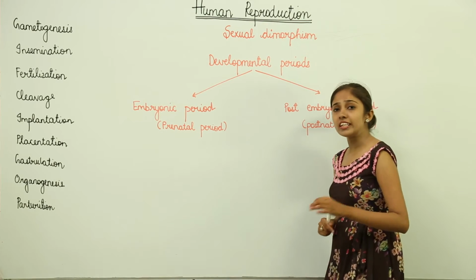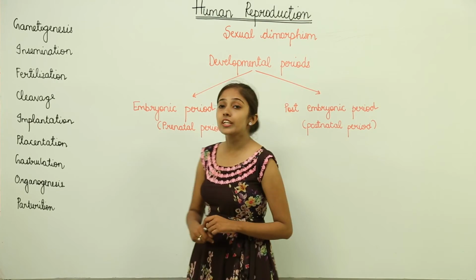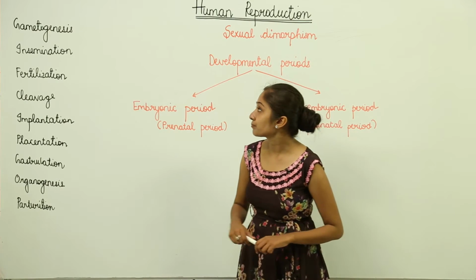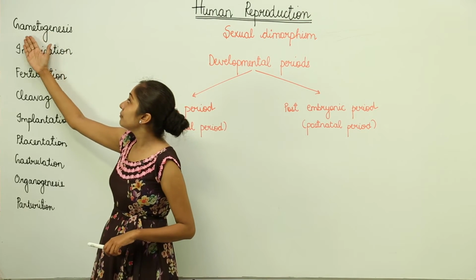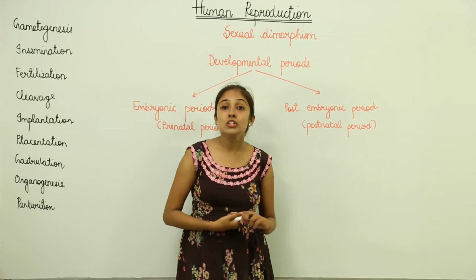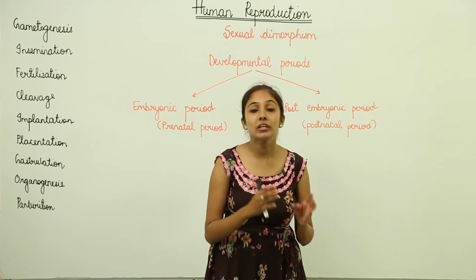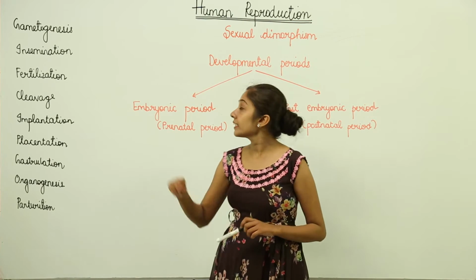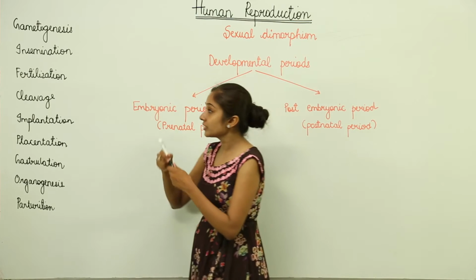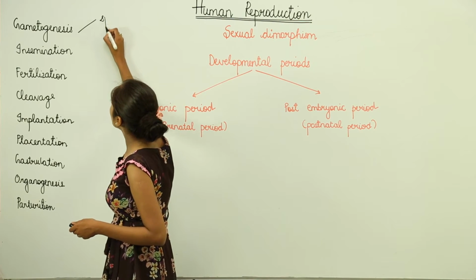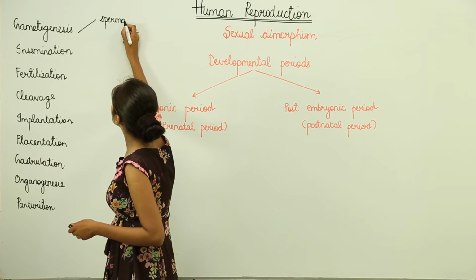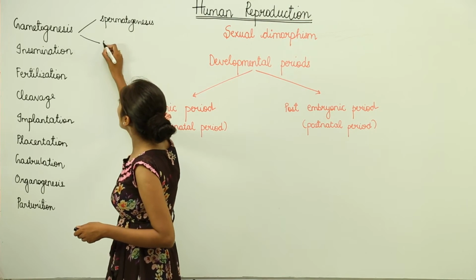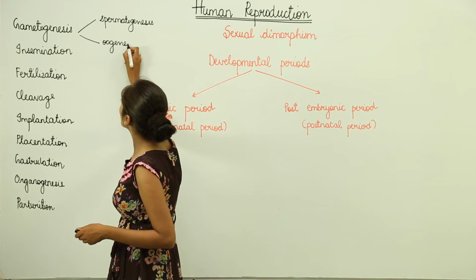Now what are the major events that occur during human reproduction? Let's discuss the major reproductive events. First of all, we have gametogenesis. Gametogenesis means the formation of gametes. In males, this process is known as spermatogenesis, while in females, it is known as oogenesis.